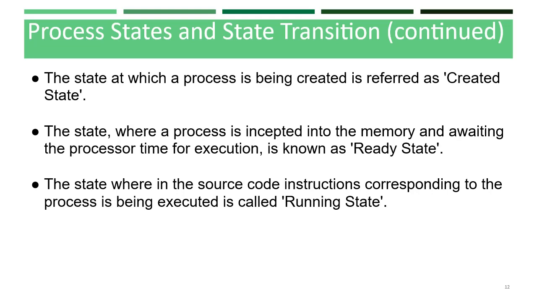In this ready state, the process is placed in the ready list queue maintained by the OS. The state where the source code instructions corresponding to the process are being executed is called the running state. This is the state at which the process execution happens.